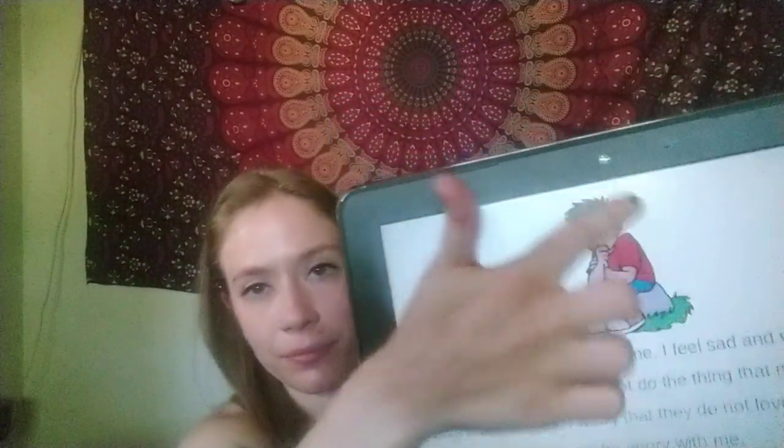When people are angry with me, I feel sad and worried. It makes me wish that I did not do the things that made them angry. Sometimes I worry that they do not love me anymore or that they will always be angry with me. So here's a worried kid because he's thinking about all these things that I just read.